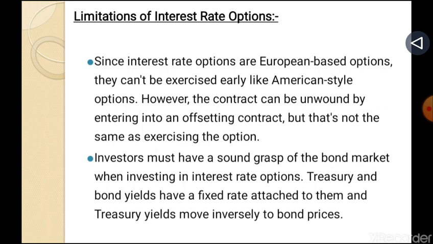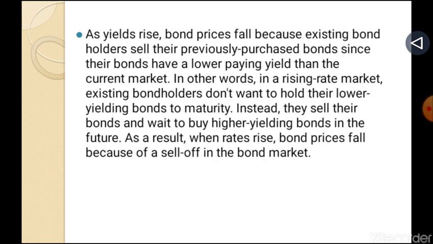Treasury and bond yields have a fixed rate attached to them, and treasury yields move inversely to bond prices. As yields rise, bond prices fall because existing bond holders sell their previously purchased bonds since their bonds have lower paying yields than the current market. In other words, in a rising rate market, existing bond holders don't want to hold their lower yielding bonds to maturity. Instead, they sell their bonds and wait to buy higher yielding bonds in the future. As a result, when rates rise, bond prices fall because of a sell off in the bond market.